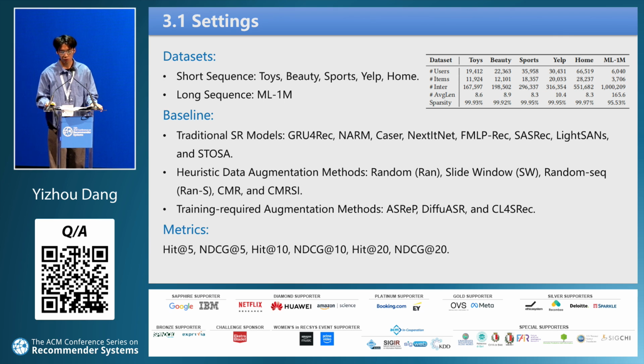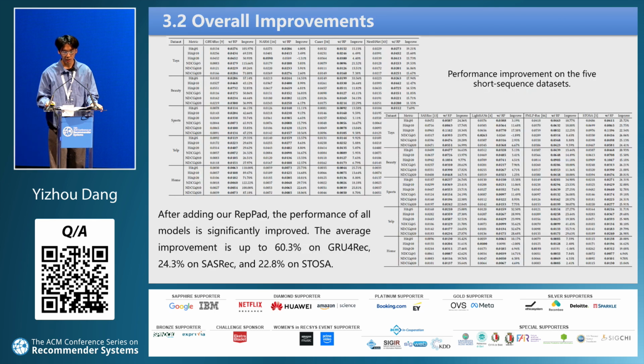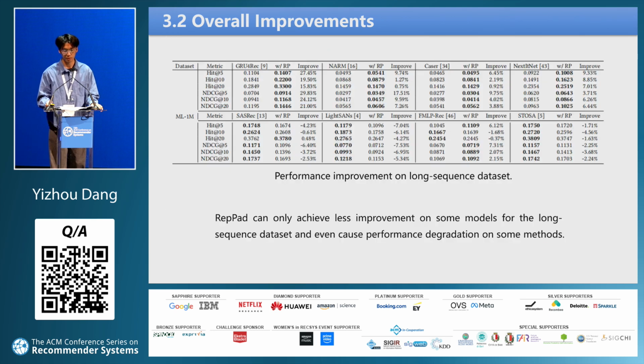The third category is representative of training-required data augmentation methods. As shown in the tables, after adding our repeat pad to the original model, the performance of all models is significantly improved. These results verify the effectiveness of our method on short sequence datasets. It can be applied to various types of sequential models.